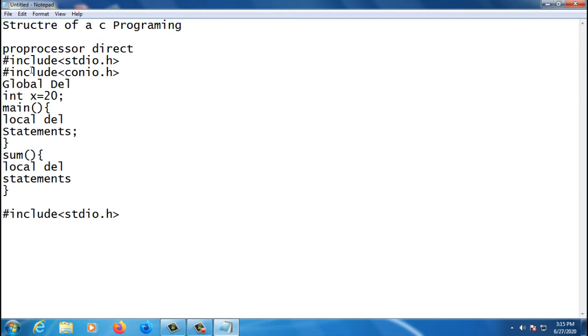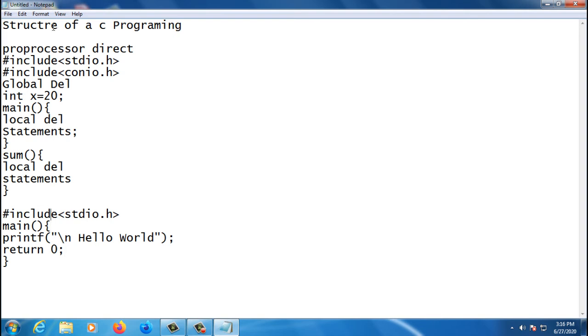After that I'm using the main function, and I'll open the braces, and I use printf, which is a predefined function. I write hello world with a slash n. Now I close this, and if you want to return something, I'll give return 0.